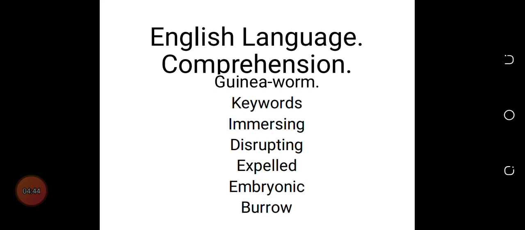All right, then we have embryonic. This is an early or an undeveloped stage of a growing insect or something, where we have the eggs being laid. So when we look at the word embryonic, it has to do with an early stage of something, or when something is undeveloped.